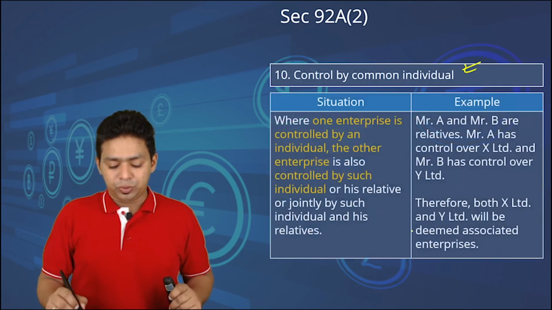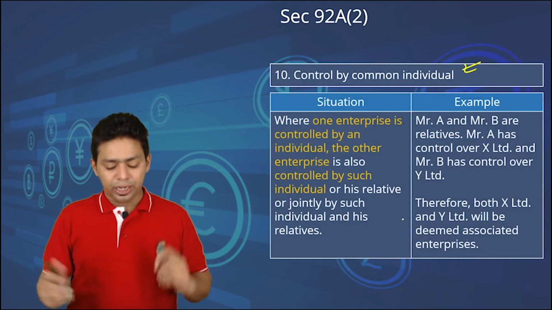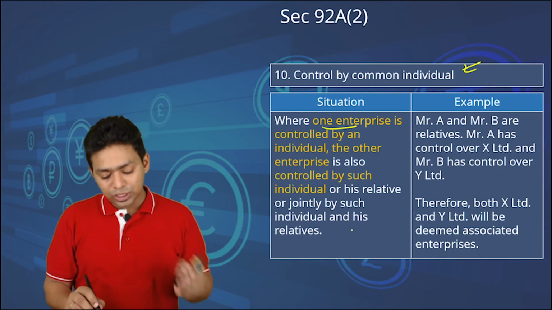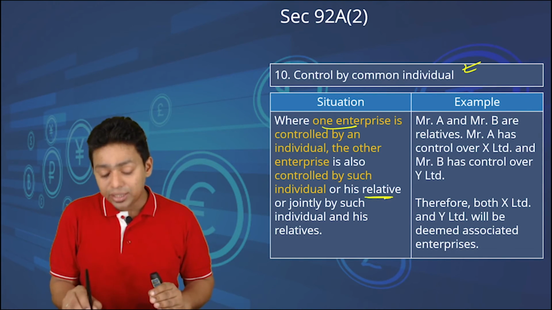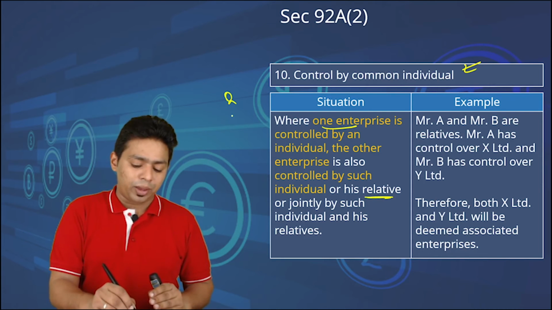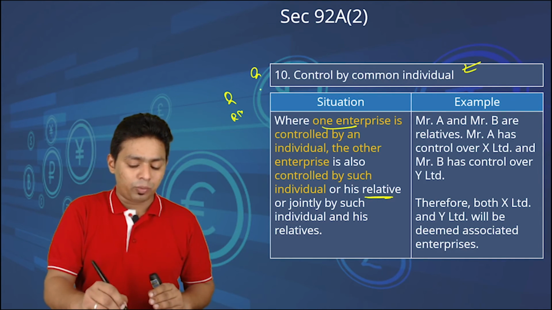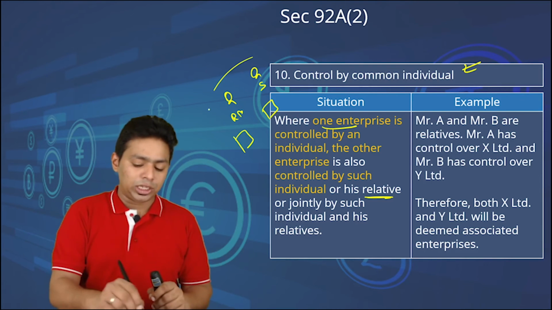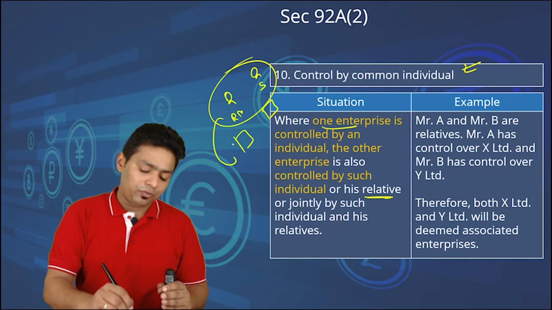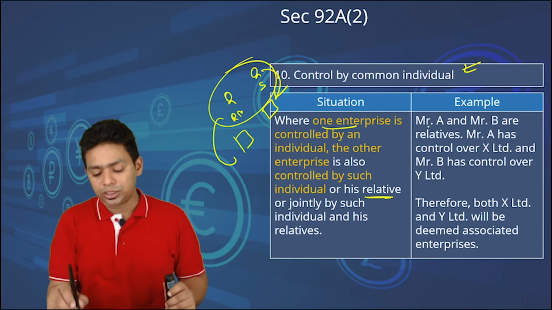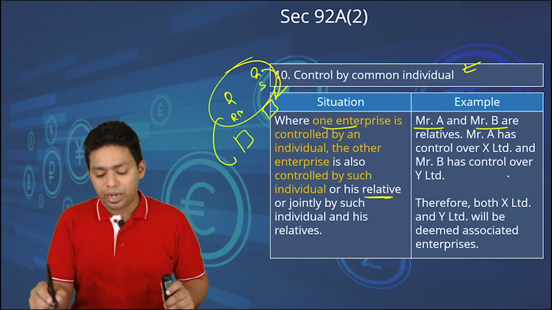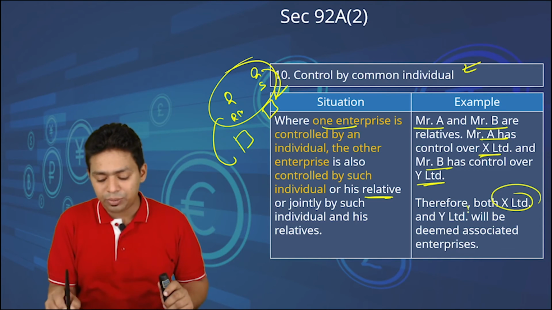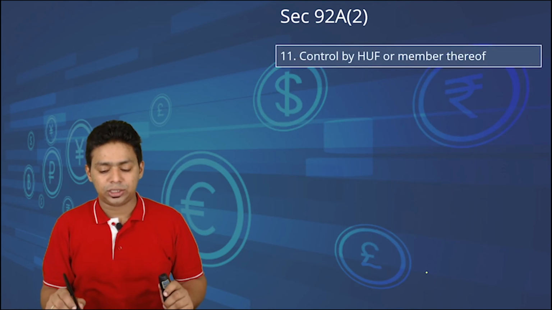Control by a common individual. Where one enterprise is controlled by an individual, and another enterprise is controlled by such individual or his relative. So one company is controlled by me and another company is controlled by my spouse. Though these companies do not have any direct control over each other, these two are relatives, so definitely they will be associate enterprises. Mr. A and Mr. B are relatives. Mr. A controls X Limited and Mr. B controls Y Limited. Therefore, X Limited and Y Limited are associate enterprises.